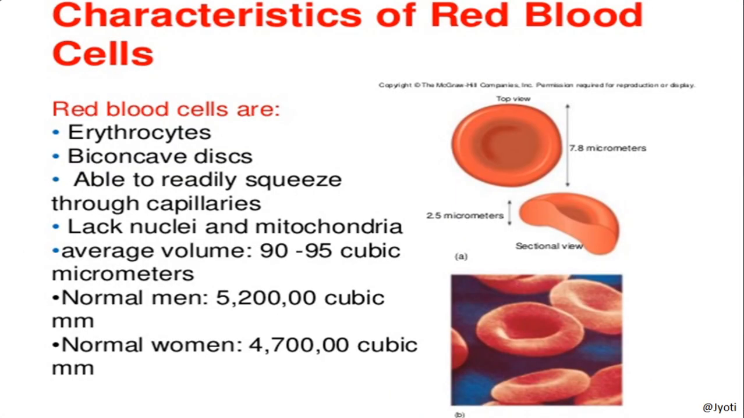Now what are the characteristics of red blood cells? Now we will be discussing the different types of cells present in the plasma. The red blood cell, which is otherwise known as erythrocyte. The scientific name for RBC is erythrocyte. Their biconcave disc-shaped structure, here you can see the structure. It is a biconcave disc-shaped structure, and it is able to readily squeeze through the capillaries.